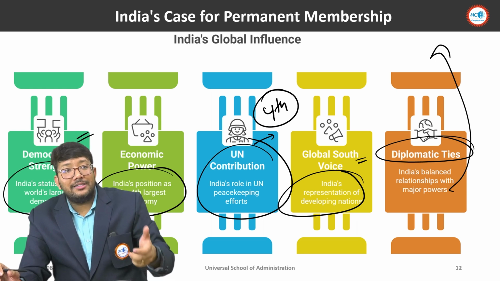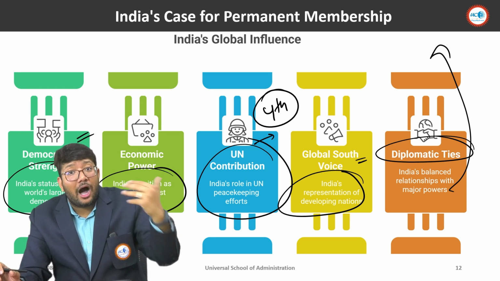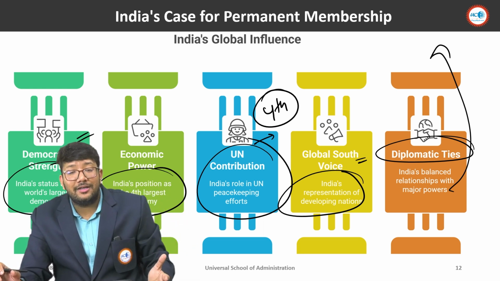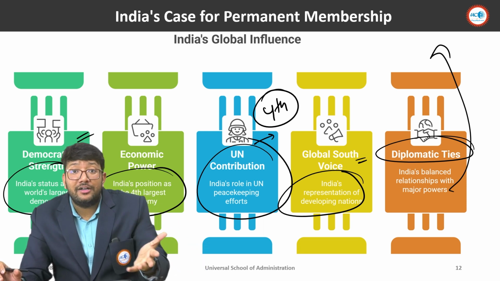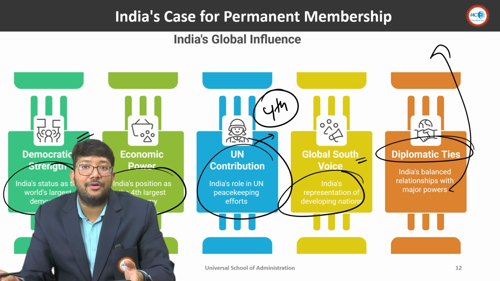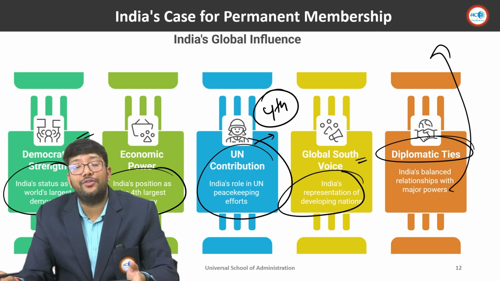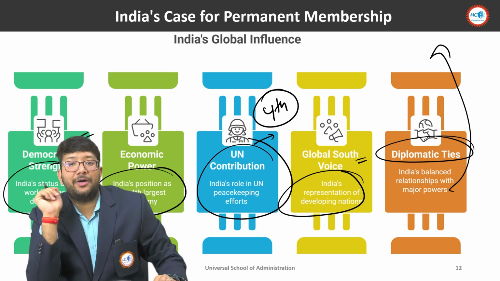So everybody is amazed at how India's diplomacy is. They're able to balance out everything, and this type of country should be a permanent member of the United Nations Security Council. So this is India's case for the permanent membership.